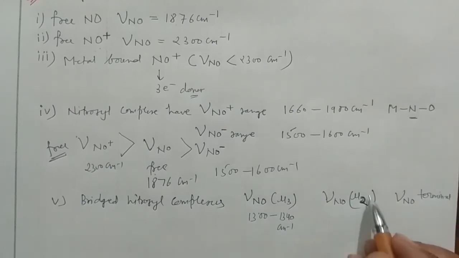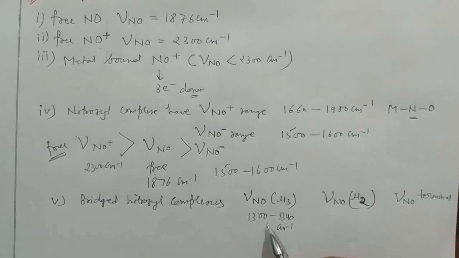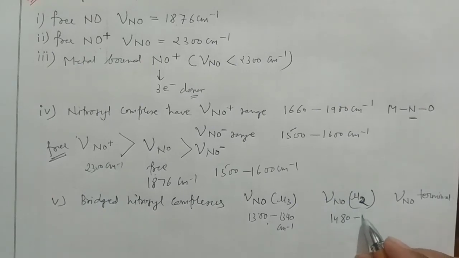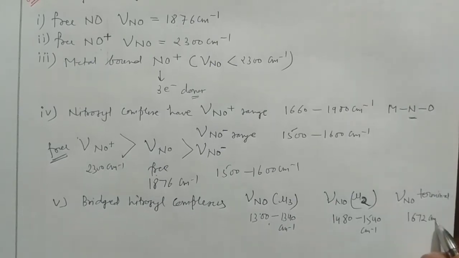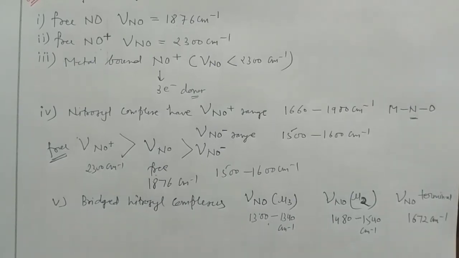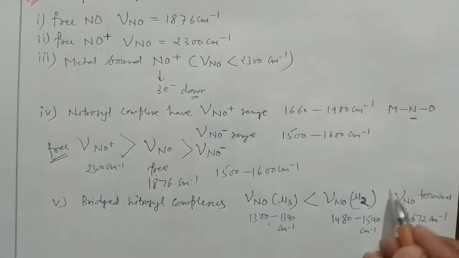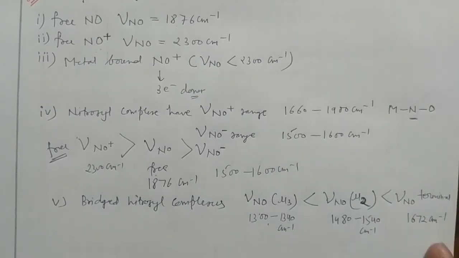And when 2 bridges are there, the value would be greater than this, not lesser. It would be somewhere around 1480 to 1540 centimeter inverse, and for free it is 1672 centimeter inverse. That means the lowest for mu3 and highest for the terminal. Why?